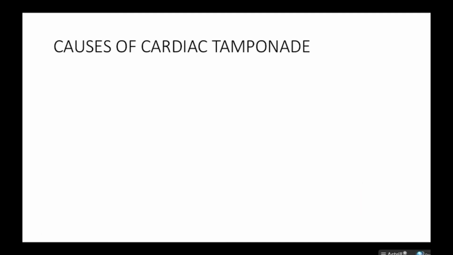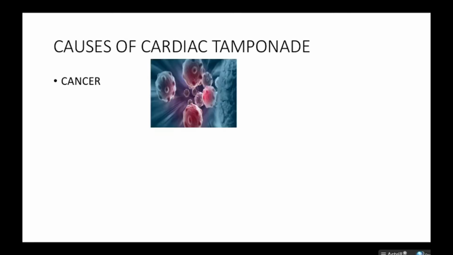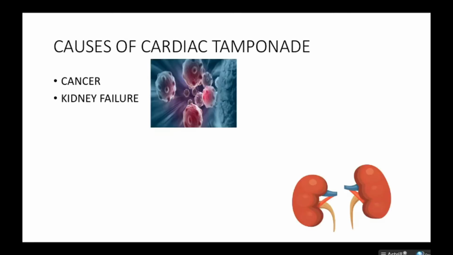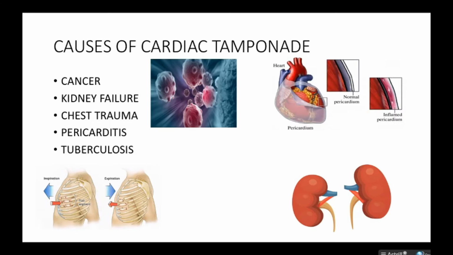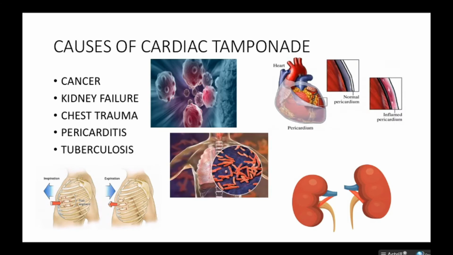What are the causes of cardiac tamponade? We talked about cardiac tamponade but we didn't talk about the causes. Well, cancer can cause cardiac tamponade. You can have kidney failure leading to cardiac tamponade as well. Chest trauma can cause cardiac tamponade. Pericarditis, which is inflammation of the pericardium, can also cause cardiac tamponade. And then we have tuberculosis, also causing cardiac tamponade.